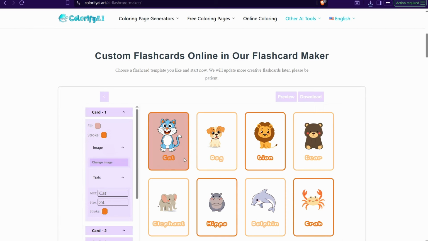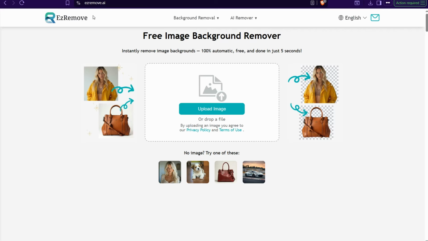So you can do the same and repeat the same process for every single card as you want. And of course you can actually depend on different amazing AI image generators as you want. And regarding the removal of background, you can use this amazing website that is remove.ai. It's a completely free amazing tool to remove your background in just a few seconds.